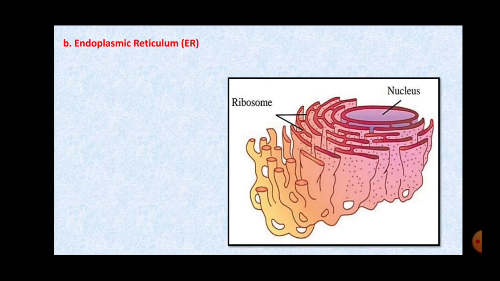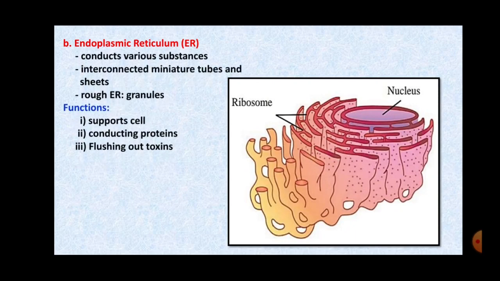Now this ER or endoplasmic reticulum is of two types. One is smooth endoplasmic reticulum and the other is rough endoplasmic reticulum. Here you can see small bead-like structures on the endoplasmic reticulum. These are the ribosomes. So, on some of the endoplasmic reticulum, ribosomes are present. They are called rough endoplasmic reticulum, and some are smooth, or they don't have the ribosomes, and thus they are called smooth endoplasmic reticulum.